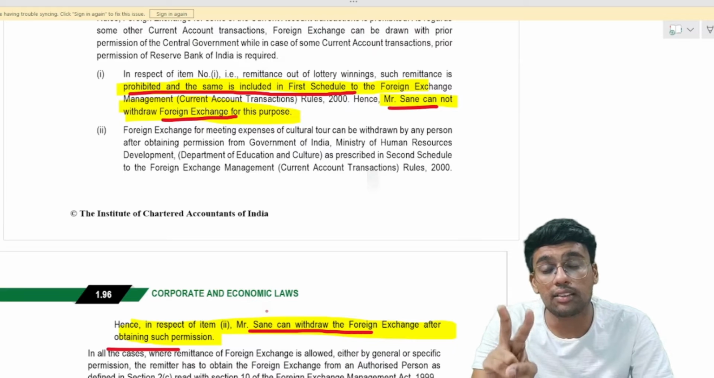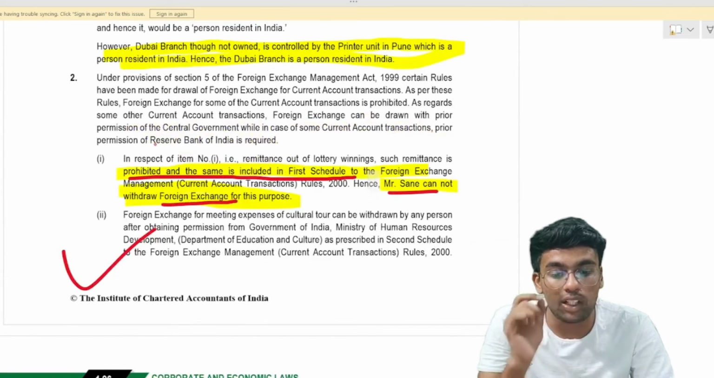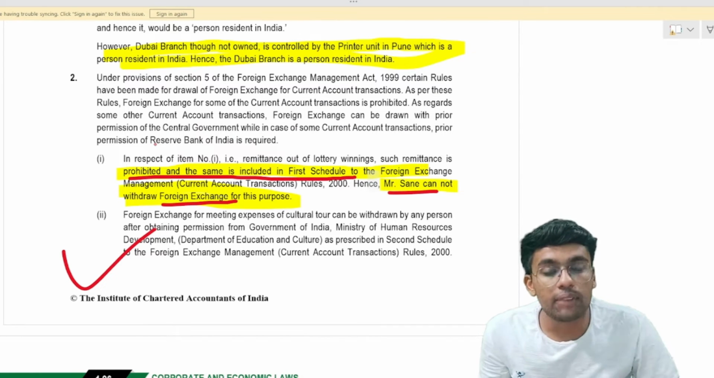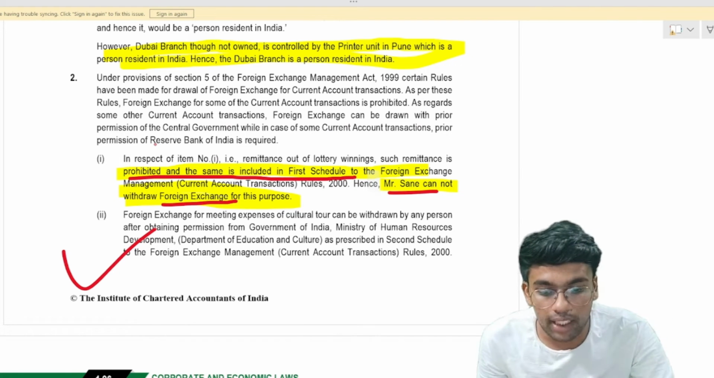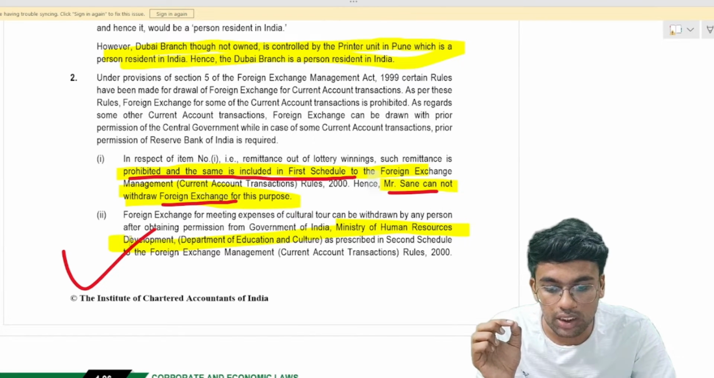Under Schedule 2 of current account transactions, if you are remitting any amount outside India for the purpose of a cultural tour or troupe outside India, then in such a case you need to obtain prior approval of the Ministry of Human Resource Development. So please forgive me for the answer which I gave earlier. The answer to this question would be yes.